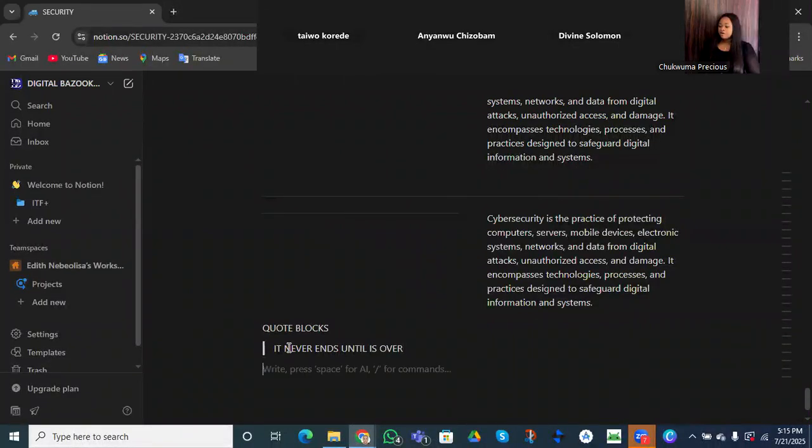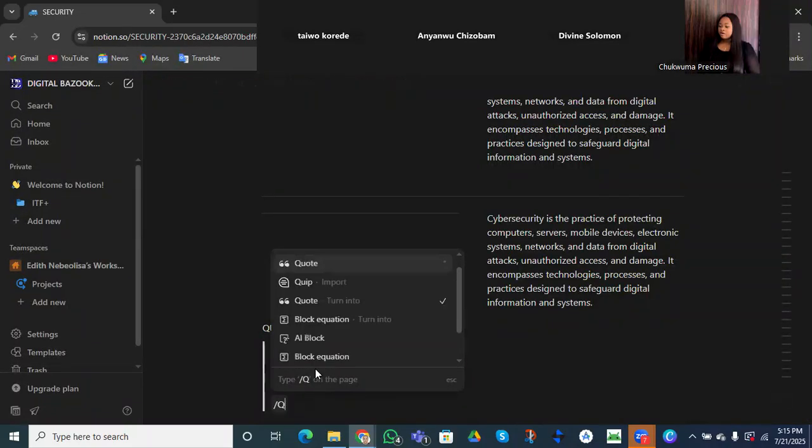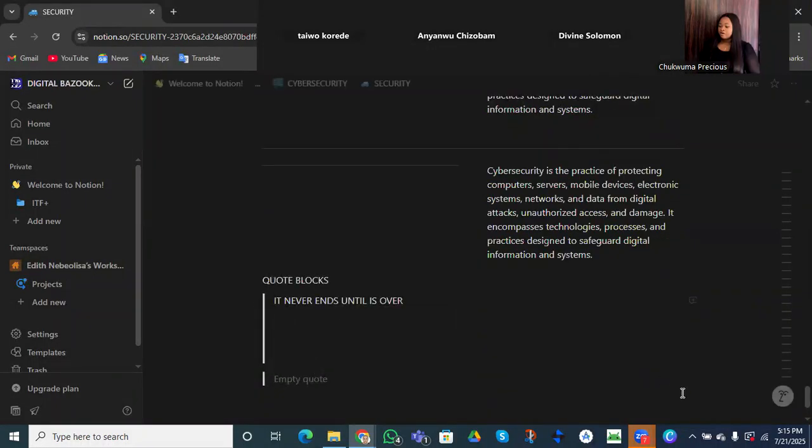So you can add the name of the person that quotes, right? Or I can still hold my shift. If I hold my shift and I click enter, I will be able to have more quotes where I can add my name. So this is called a quote block. How do we get the quote block? By using our slash, then we add quote. Do you understand? So this is how you are going to get your quote blocks.